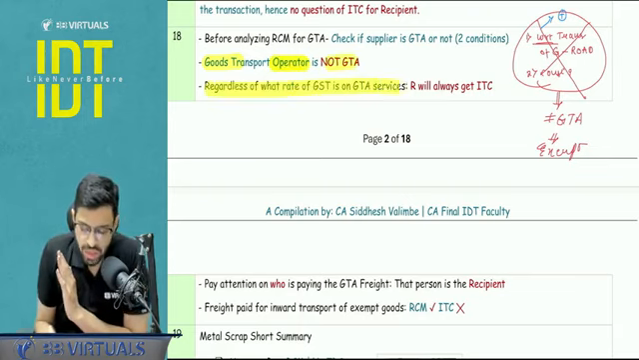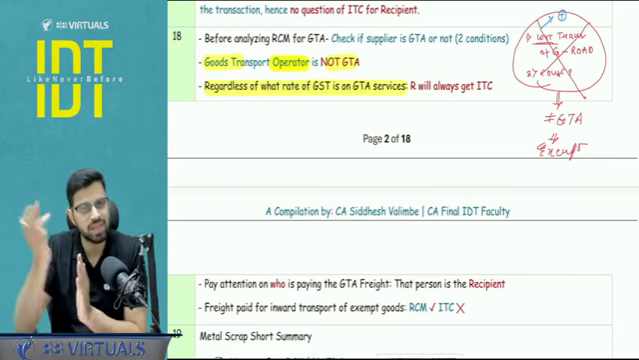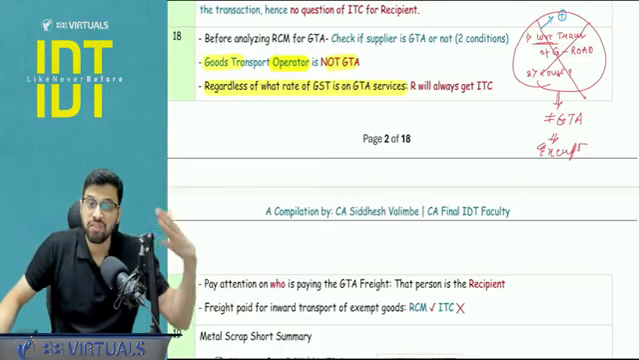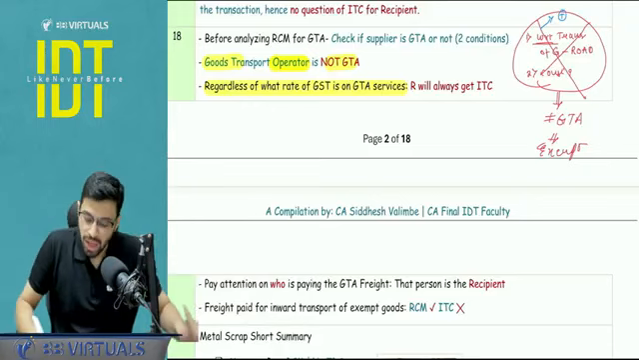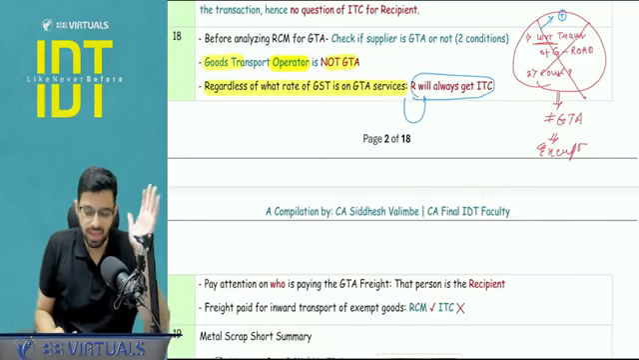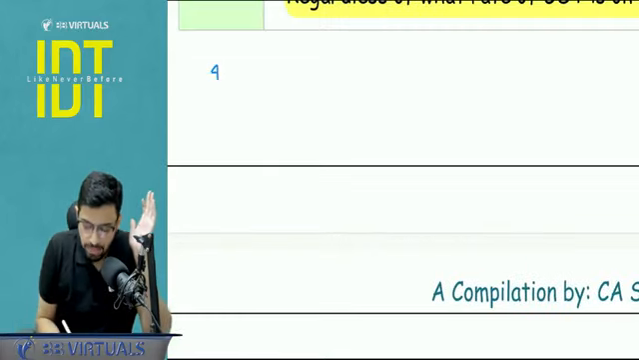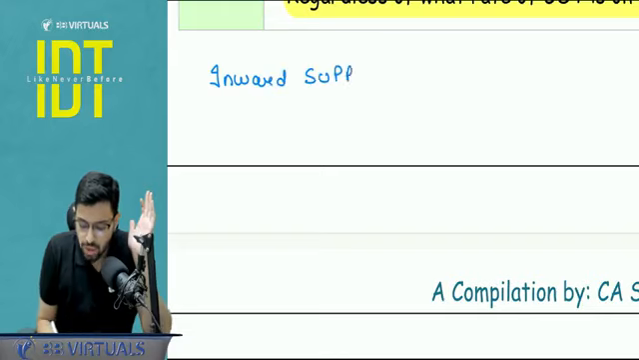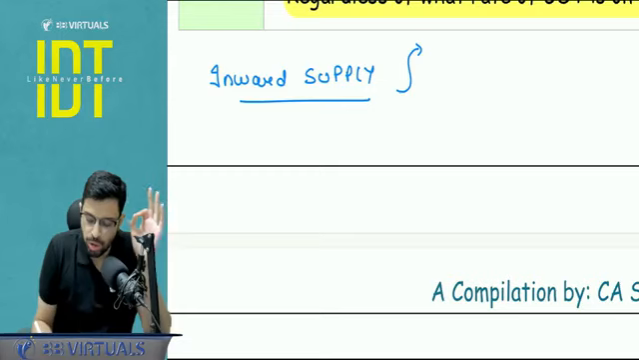Regardless of what rate of GST is applicable on the GTA service, RCM 5%, FCM 5% or 12%, the recipient is always going to get the ITC. See guys, understand, whenever there is an inward supply, there are two aspects of analysis. First aspect of analysis is who is going to pay the tax.